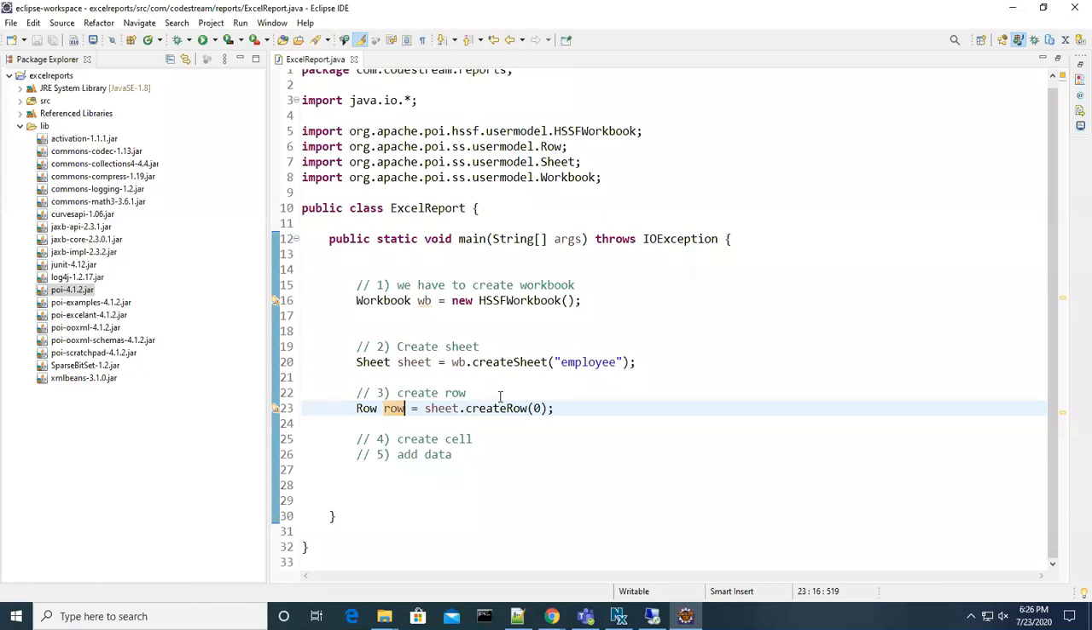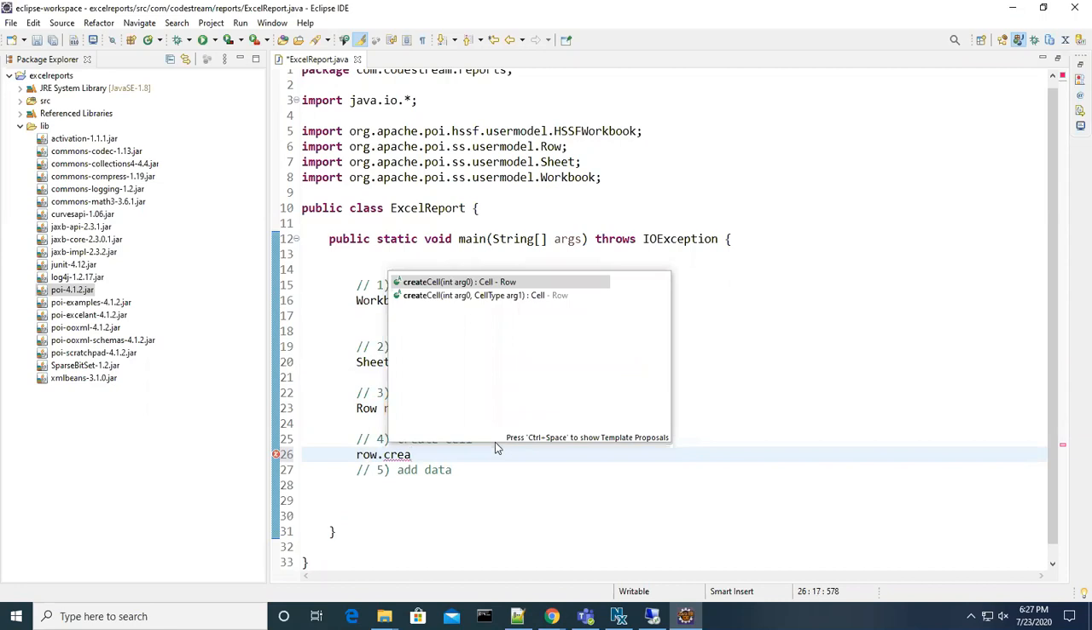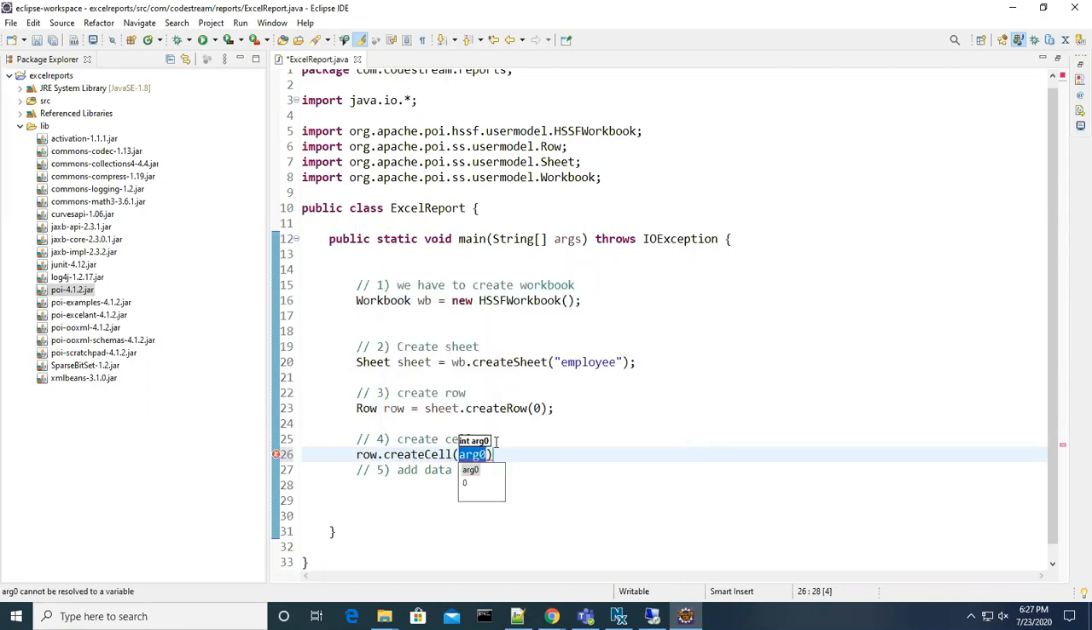Okay, thank you. So now the workbook object is created and the sheet is created, and this is simply creating a row. Once you create the first row, what is our next step? Row dot createCell. How many cells? 0 means 1, then 2, 3, something like that. You can create a number of cells, guys. Okay, createCell.